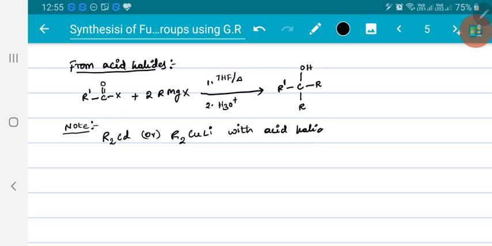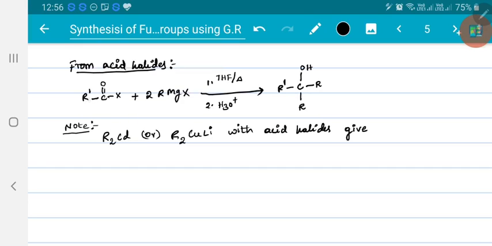They stop after transferring the first R minus. That means after forming aldehyde or ketone, reaction will not occur further. If I use Grignard reagent, first you will get aldehyde or ketone which will react further to form tertiary alcohols, or secondary alcohols. As I am taking acid halide, you are getting tertiary alcohol.